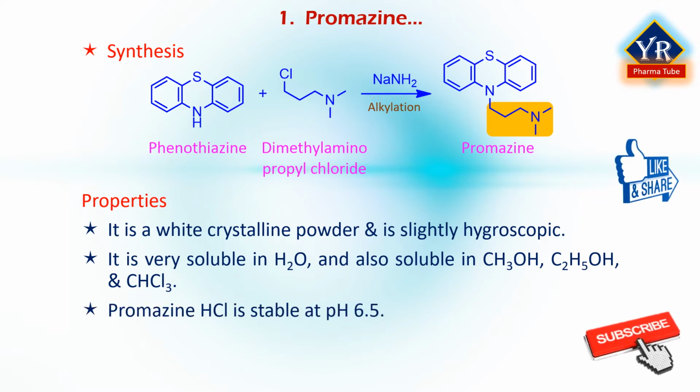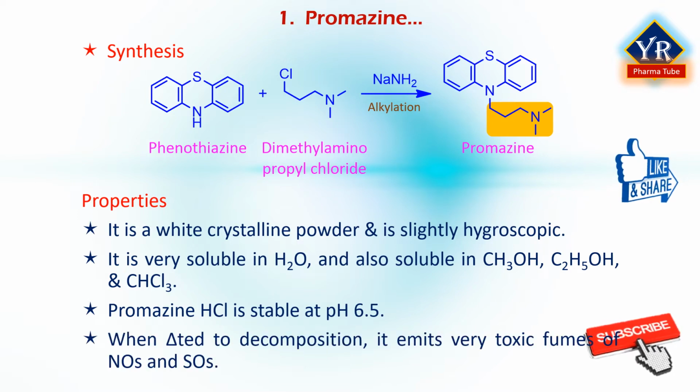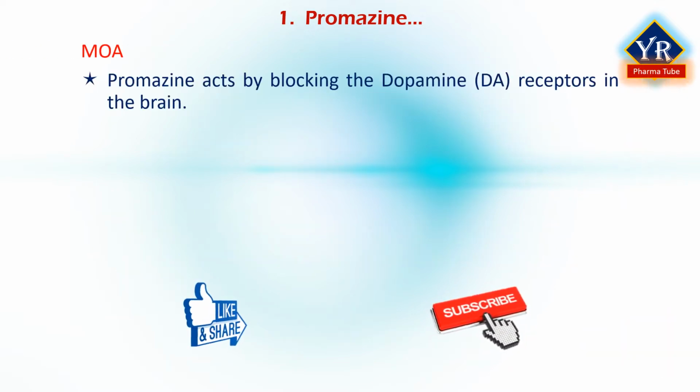Promazine hydrochloride is stable at pH 6.5. When heated to decomposition, it emits very toxic fumes of nitrogen oxides and sulfur oxides. Promazine acts by blocking a variety of receptors in the brain, particularly dopamine receptors. Dopamine is involved in transmitting signals between brain cells.